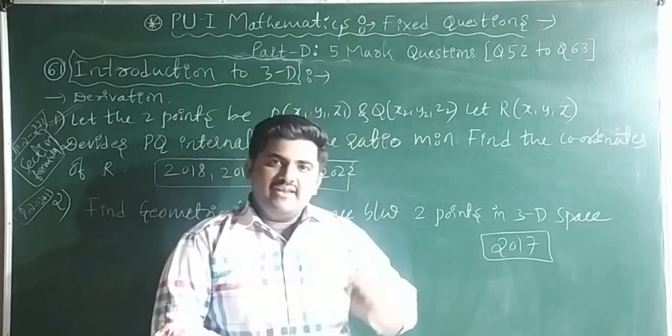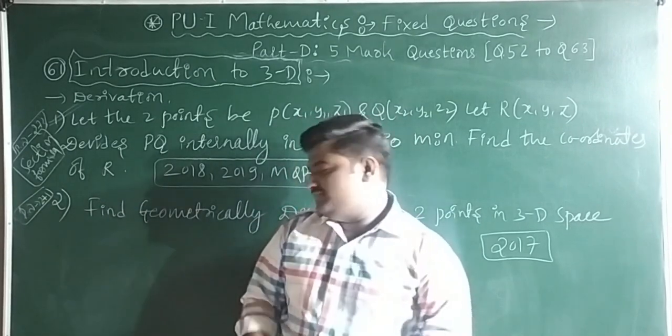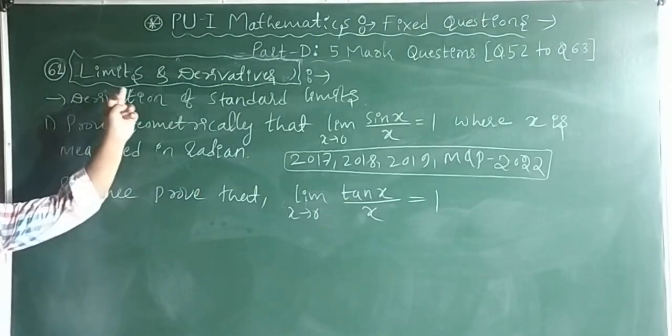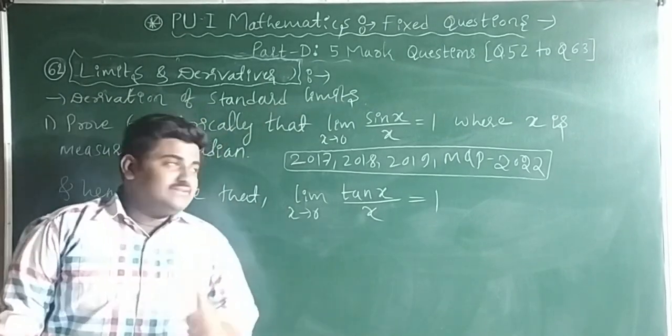Now 2 questions are remaining for the 5 marks. Question number 62 and question number 63, that we'll discuss now. Number 62 is asked from limits and derivatives. They will ask the derivation of standard limits. That too,